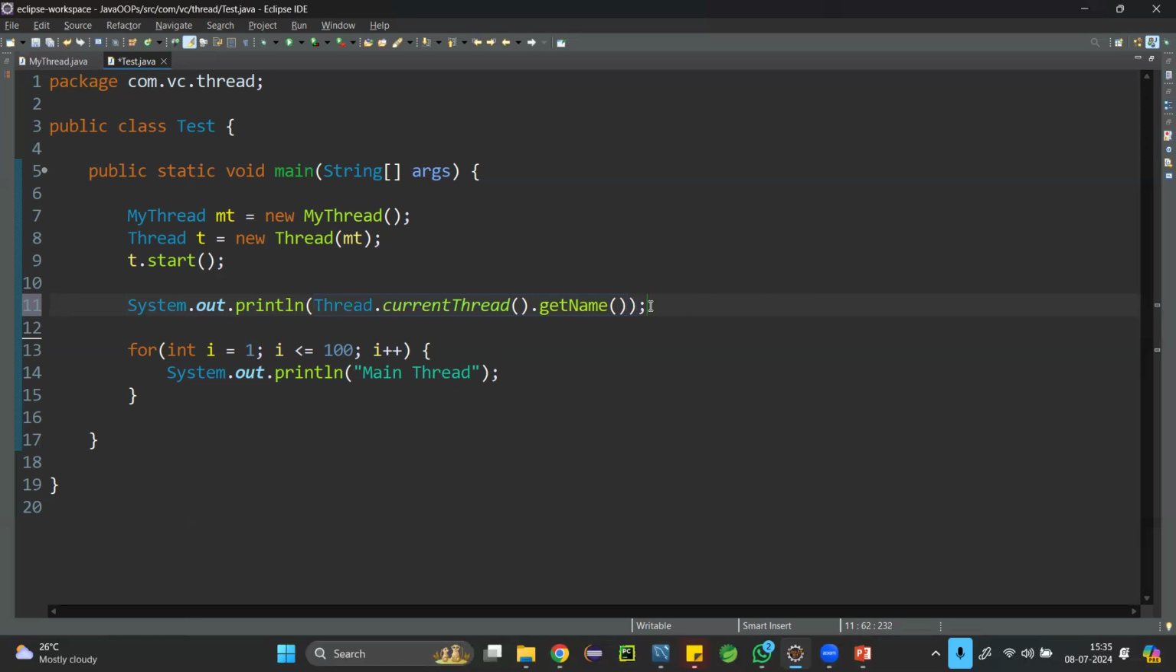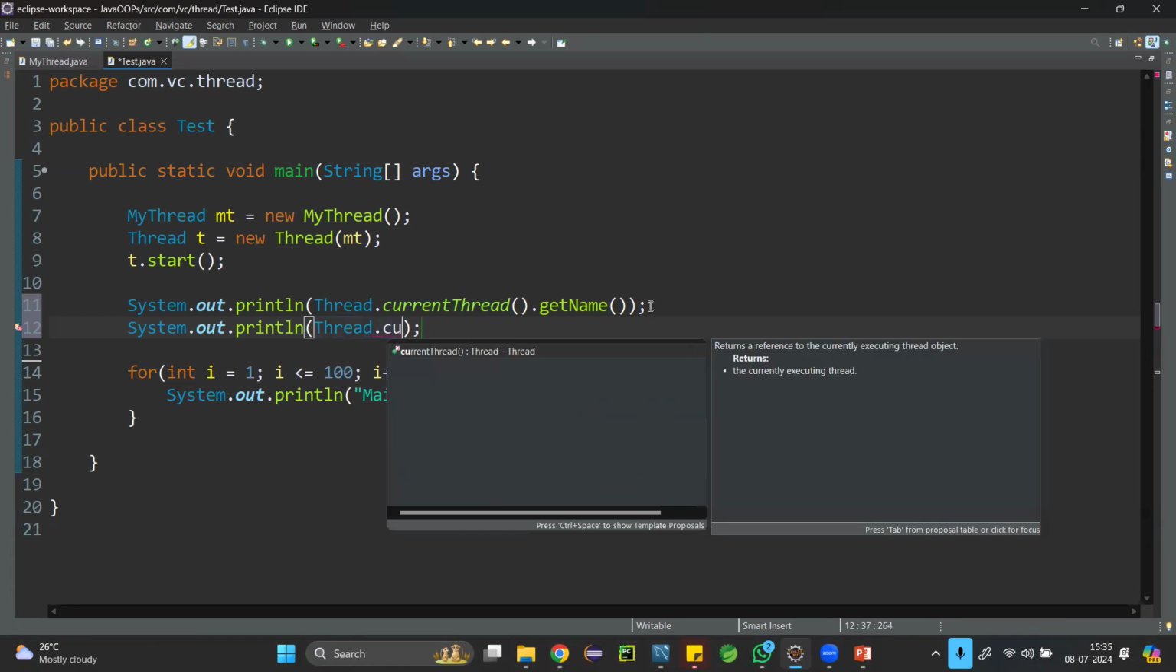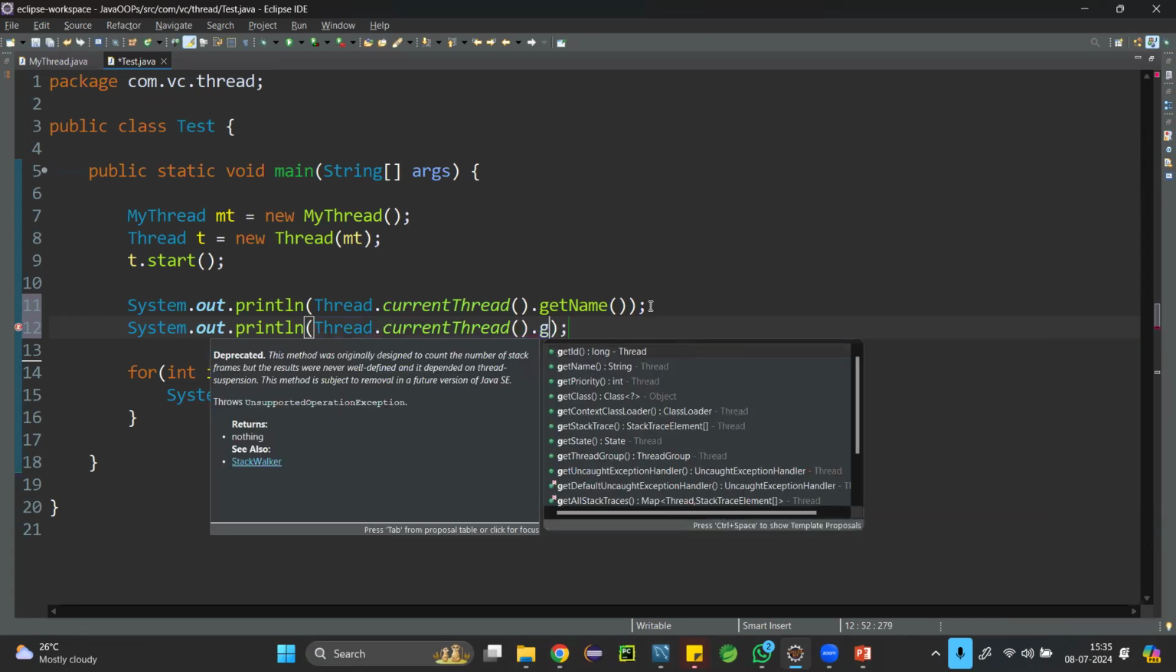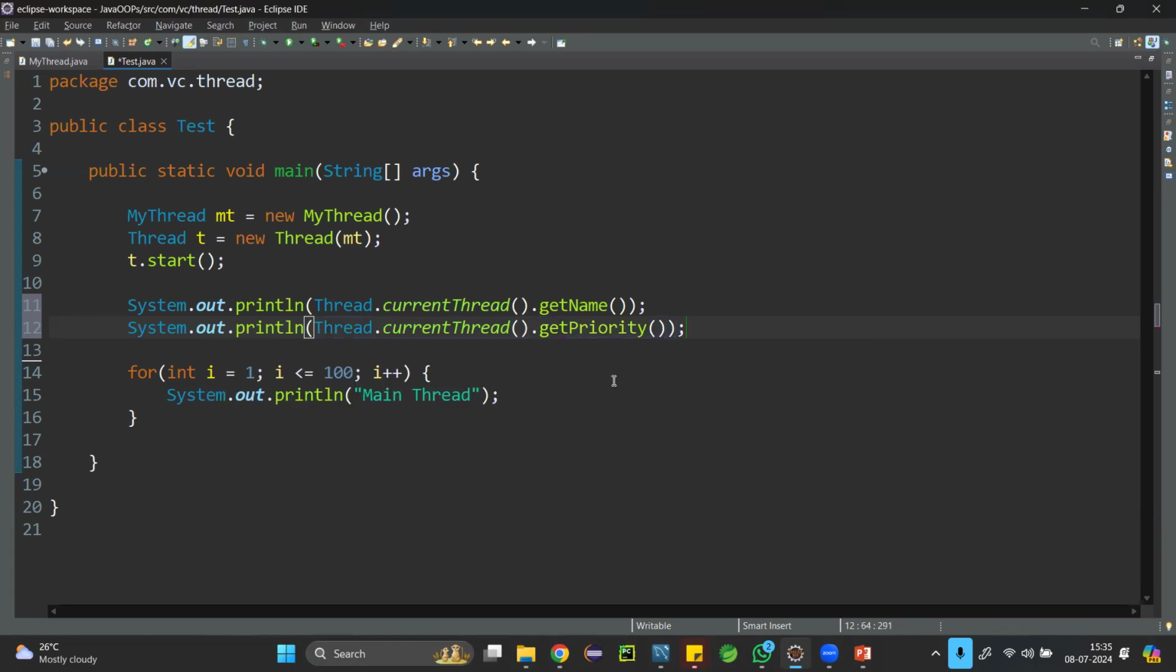And next one, again to print the priority. To print the priority, what I would like to use is a print statement and then what's the class? Thread class, then get the current thread. Thread dot current thread, then dot get priority. Get priority also I'm getting. Okay. So what's the priority by default? 5 is the priority, correct?